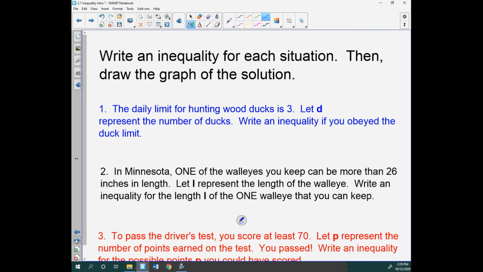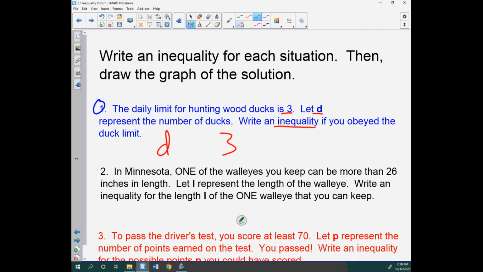Okay? Number 1 says the daily limit for hunting wood ducks is 3. I just made this question up. I don't really know if that's true, but let's go with it. Write an inequality, so the second says inequality. You should be thinking less than, greater than, equal to, all that stuff, okay? If you obeyed the speed limit, or the duck limit, all right? So first off, I'm going to just say D for ducks. My one important number there is 3, and we just have to decide which one of those 4 signs we get, okay?